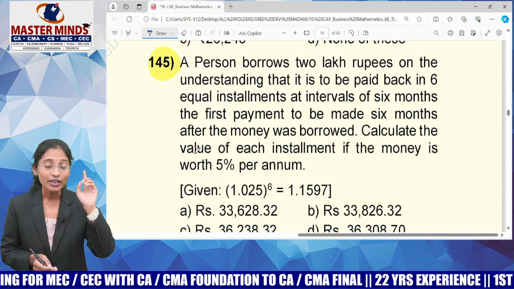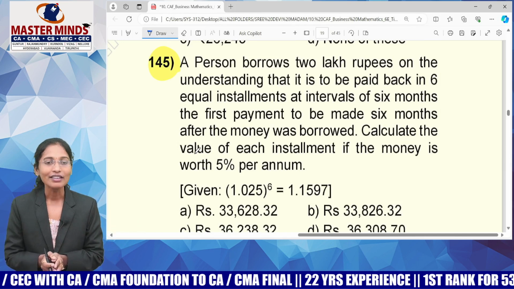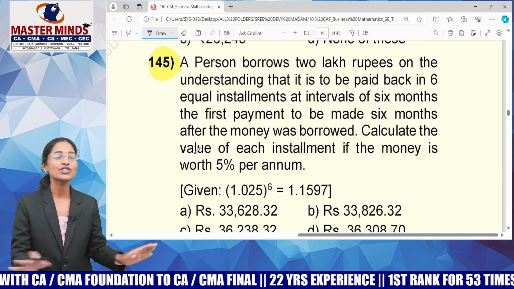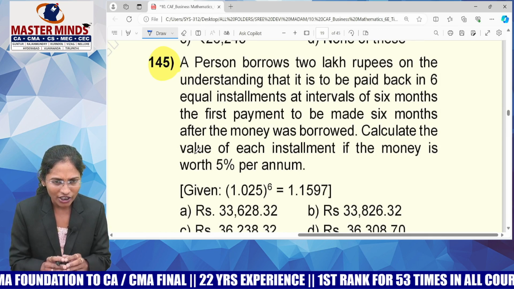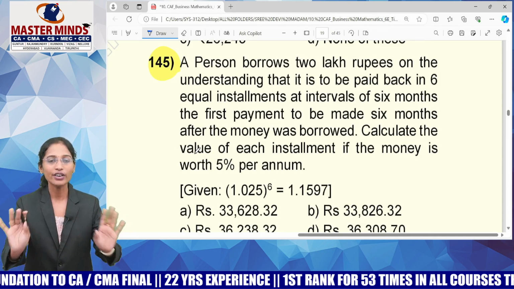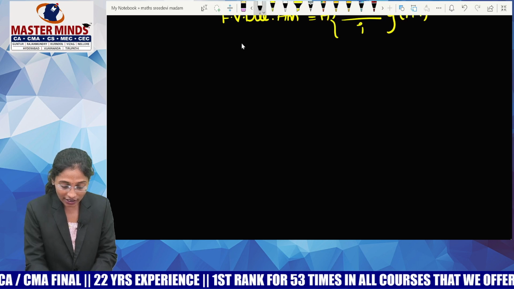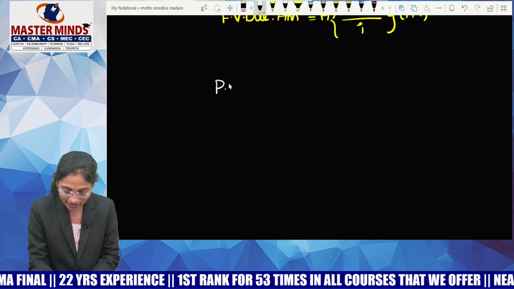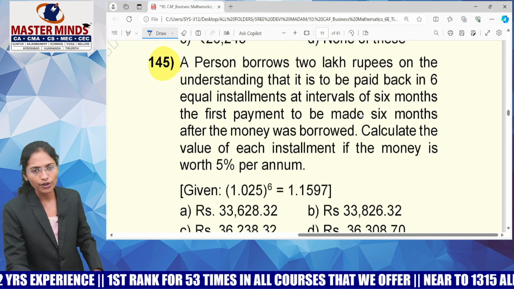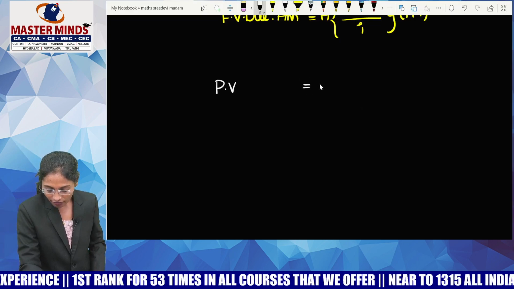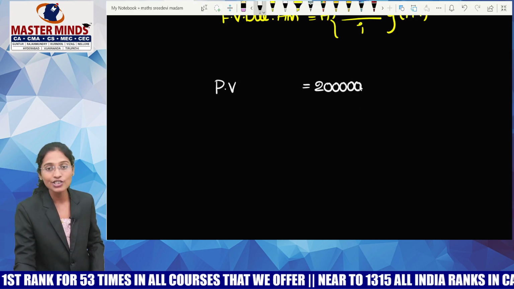So every time, tell your brain that whenever you come across a question having a debt, that is your principal, which means that is your present value. Whenever you come across a question related to debt, undoubtedly you can treat it as present value. I am not saying that it is present value of annuity, I am just saying that it is present value. Whether it is an annuity or not depends upon the next lines. So my present value is 2 lakhs. The money that was borrowed by me is just 2 lakhs.